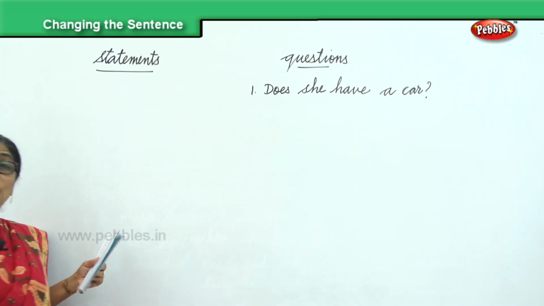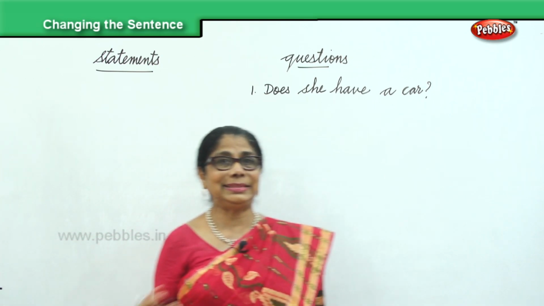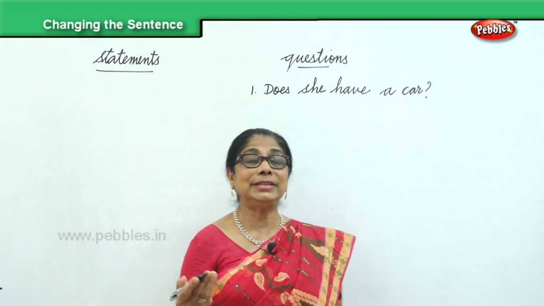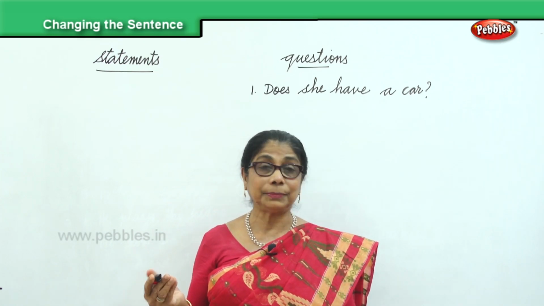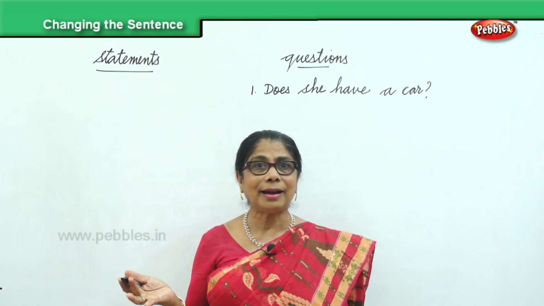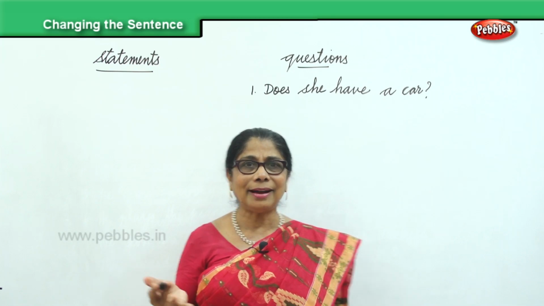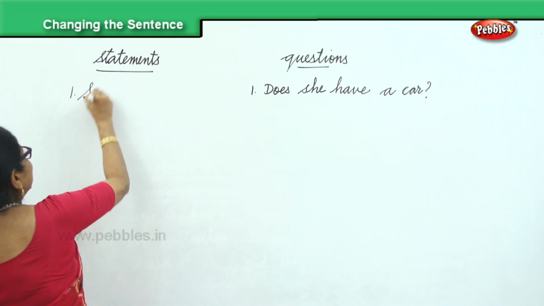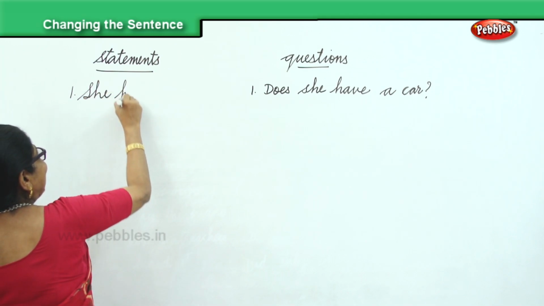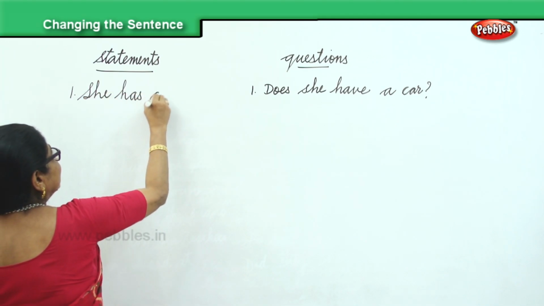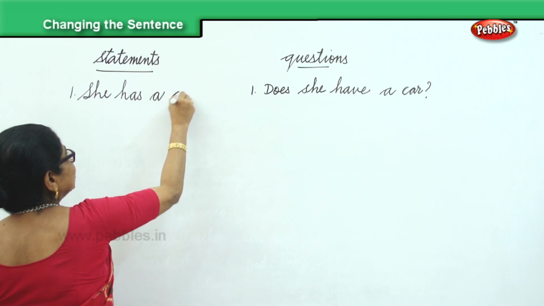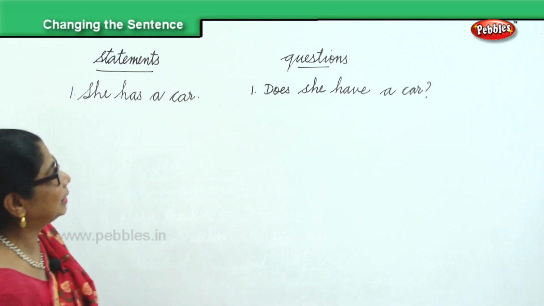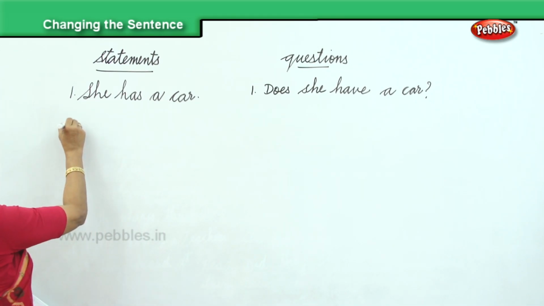Now, how will you form the statement? Give me the answer for, does she have a car? What will you say? She has a car. Good. Very good. So the answer is, she, statement, has a car. She has a car. Question is, does she have a car? Yes. Very good. Next one.